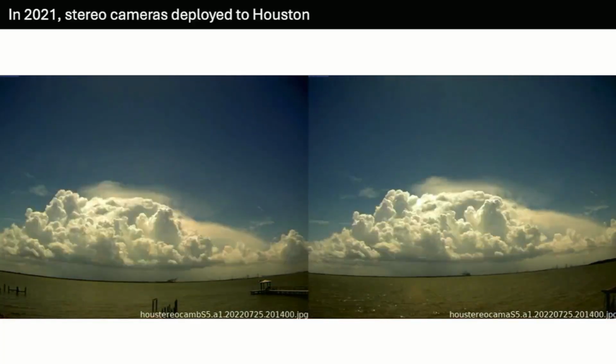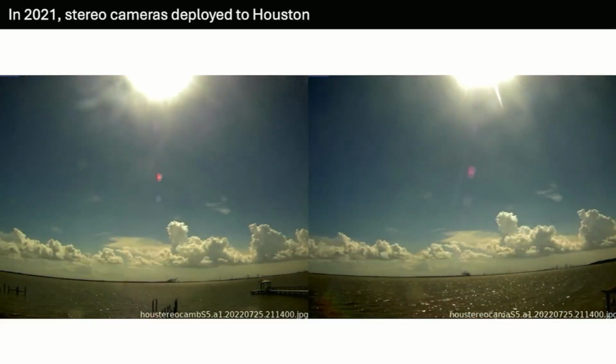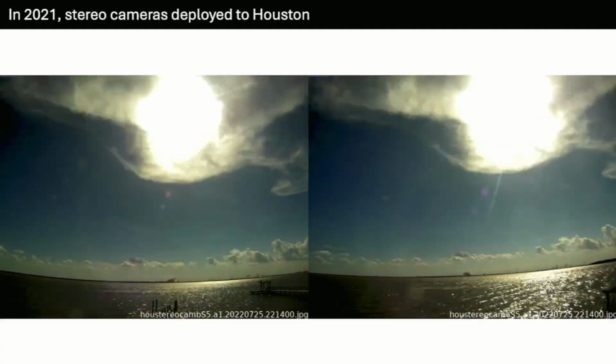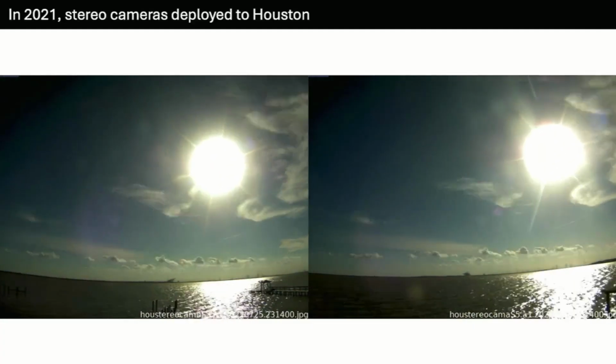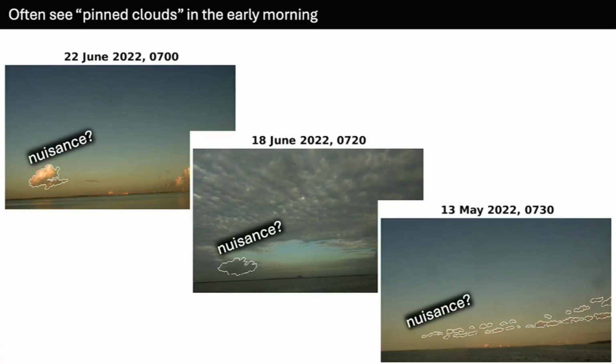It involves putting two cameras out there, and we can stereo reconstruct what's in the field of view, including getting the distances and heights and speeds and widths, etc. of clouds. As we were looking at the data from those cameras, we discovered that in the mornings, sometimes we'd have these convective clouds, these cumulus clouds, that seemed to be pinned to particular locations. They would have mass flux flowing through them, but they weren't advancing east, west, north, or south. They were staying over their locations. Pretty obviously a consequence of maybe some topography or some industrial heat source.